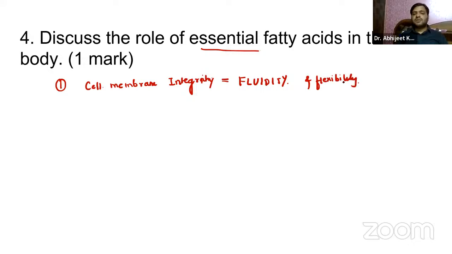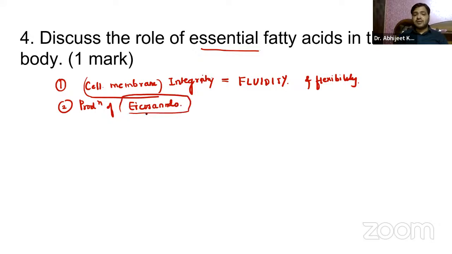So this is important for the membrane-bound proteins and receptors, cell signaling and all those things, right? So these are the structural components of the cell membrane. Secondly, they are responsible for the production of eicosanoids. Essential fatty acids are precursors of eicosanoids, which are signaling molecules.